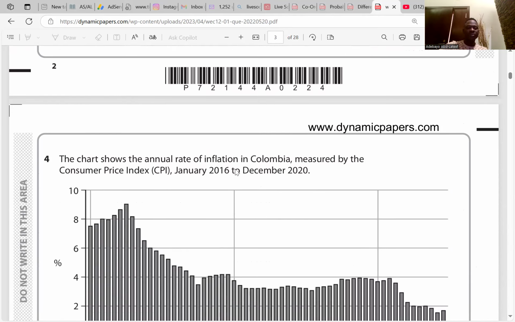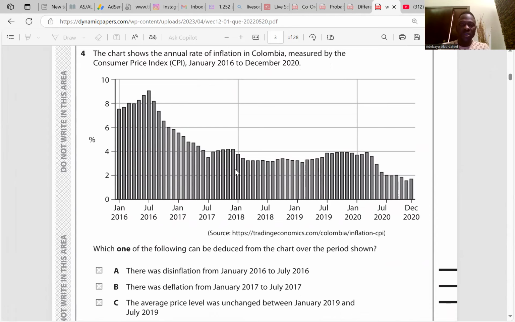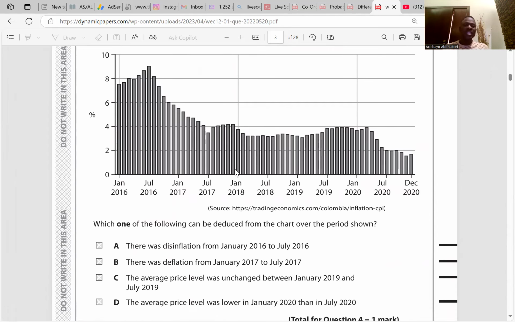Question 4. This chart shows the annual rate of inflation in Colombia measured by the CPI. They said there was disinflation from January 2016 to July 2016. There was no disinflation; the inflation rate was increasing. Then, there was deflation from January 2017 to July 2017. There's a fall in the rate of inflation, and that's disinflation, not deflation. It's not B.